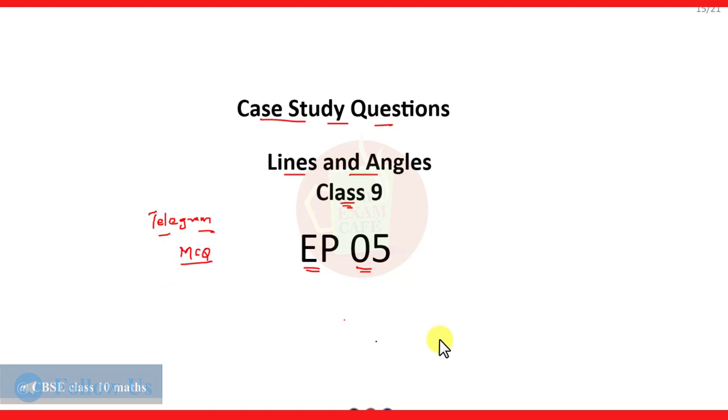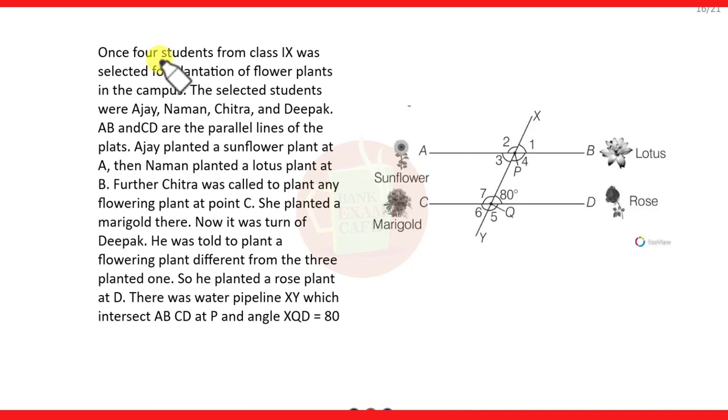Now I start with the question. Today's question is that once 4 students from class 9 were selected for plantation of flower plants in the campus. The selected students were Ajay, Naman, Chitra and Deepak. AB and CD are the parallel lines. This is AB and this is CD, the parallel lines of the plants.